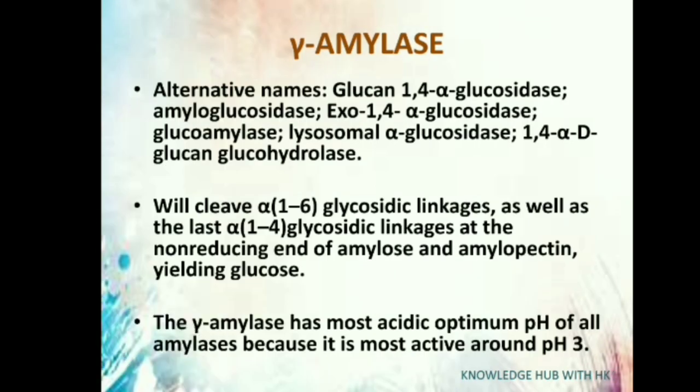The alternative name for gamma amylase is alpha 1,4-glucan-glucosidase. It will cleave alpha 1,6-glycosidic linkages as well as alpha 1,4-glycosidic linkages at a non-reducing end of amylose and amylopectin, yielding glucose. Gamma amylase is active at an acidic pH of 3.